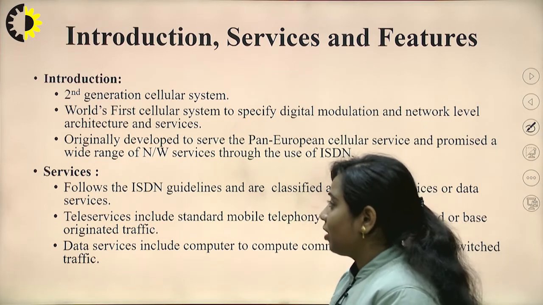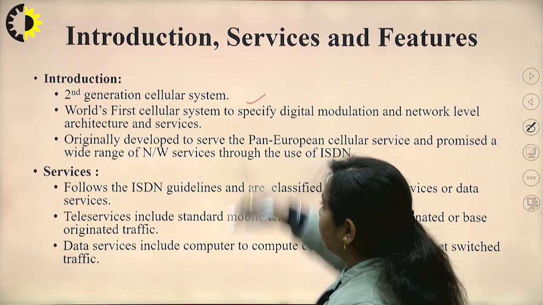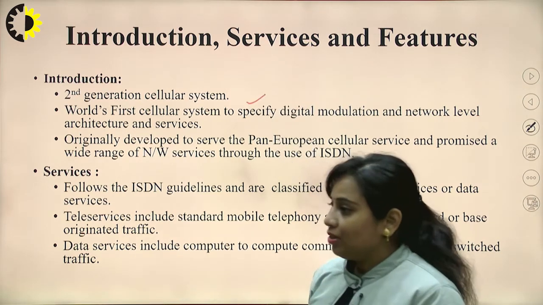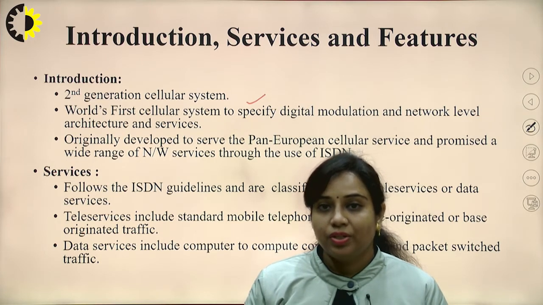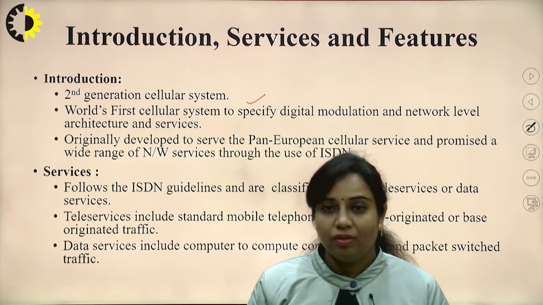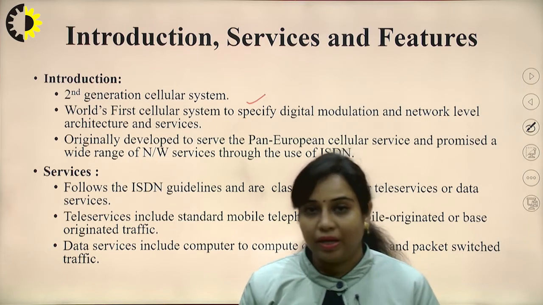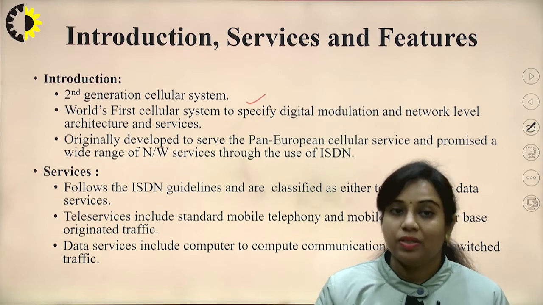So first we will start with the introduction of GSM. It is a second generation cellular system. Second generation means, with the increasing generations, like there is 1G, 2G, 3G, 4G, and right now 5G, which is not being practically used in the market, but it is proposed. 6G is also proposed.